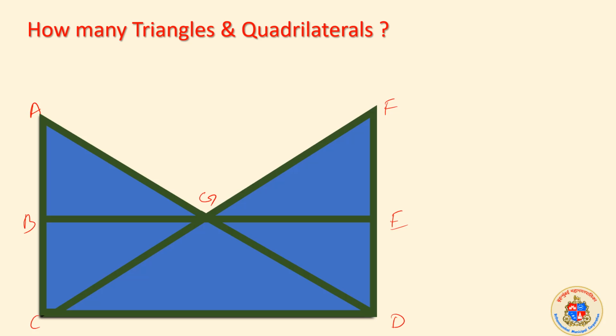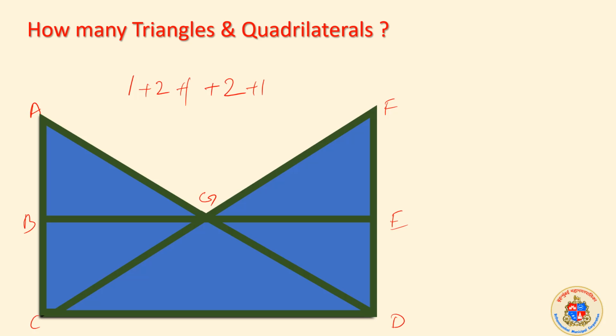Okay. So we are having triangle AGC. I will write 1. AGC is divided into 2 more triangles, so I will write 2 more. Then we are having a triangle FGD. I will write 1. And FGD is divided into 2 more triangles, plus 2. And there is a triangle CGD, plus 1. Understood? CGD was not considered among these.